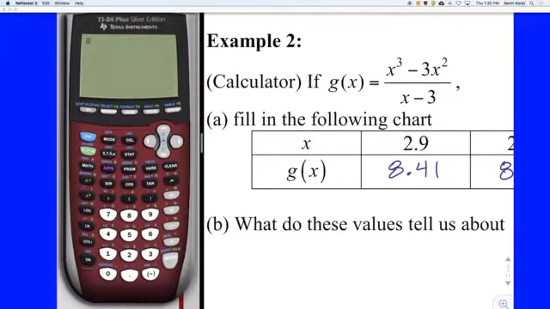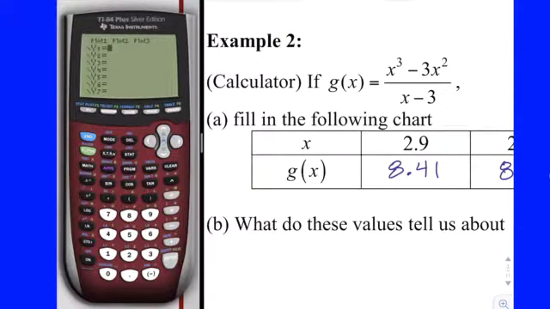Okay, so for something like this, remember, you don't want to just have to type in 2.9 over and over again for x into the home screen. So it was pretty easy with x squared, but for something like this, you're going to want to use your calculator's y equals option, because it allows you to store a function that you're going to use over and over and over again. So in this case, because you have a horizontal division bar, get in the practice of using that as well. So that's alpha y equals.